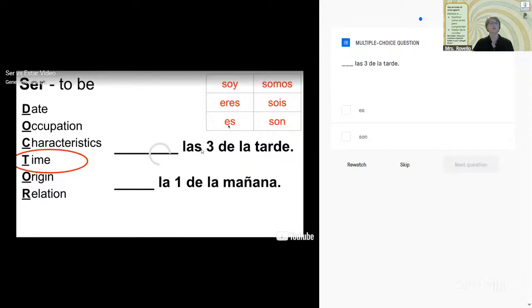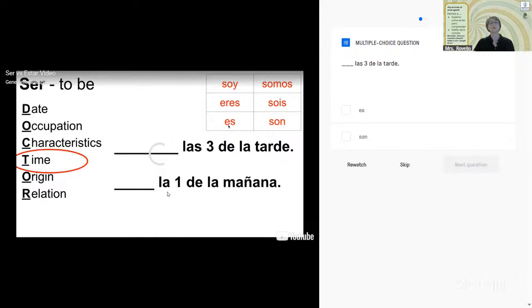So son las 3. But if it's 1 o'clock, because we only have 1 hour, una hora, then we would say es. We have to go singular. Es la. And here's our other clue that it would be singular, this la. Does that make sense to everybody?